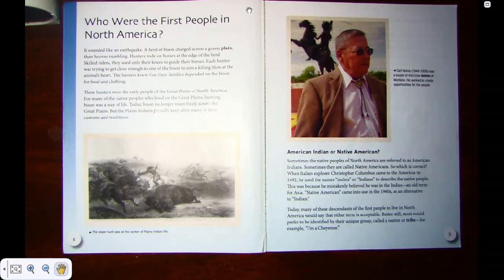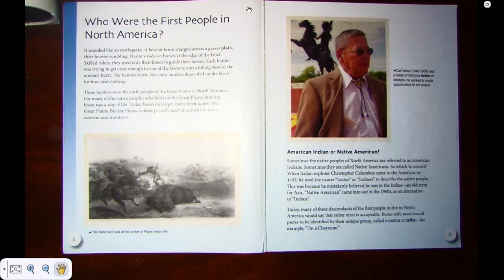Who were the first people in North America? It sounded like an earthquake. A herd of bison charged across the grassy plains, their hooves rumbling. Hunters rode on horses at the edge of the herd. Skilled riders, they used only their knees to guide their horses. Each hunter was trying to get close enough to one of the bison to aim a killing blow at the animal's heart. The hunters knew that their families depended on the bison for food and clothing.